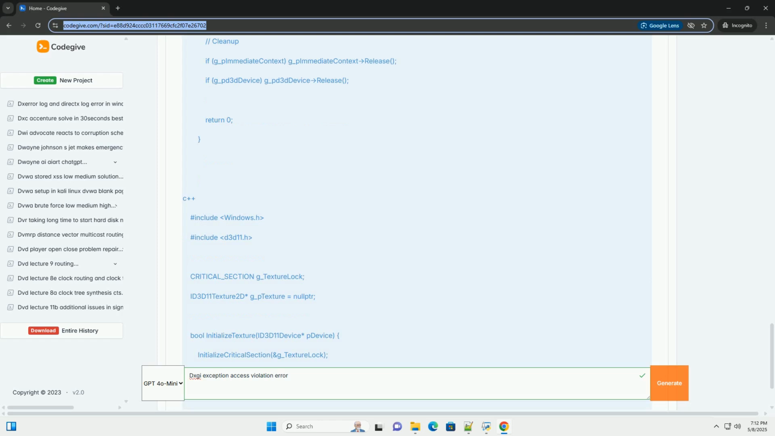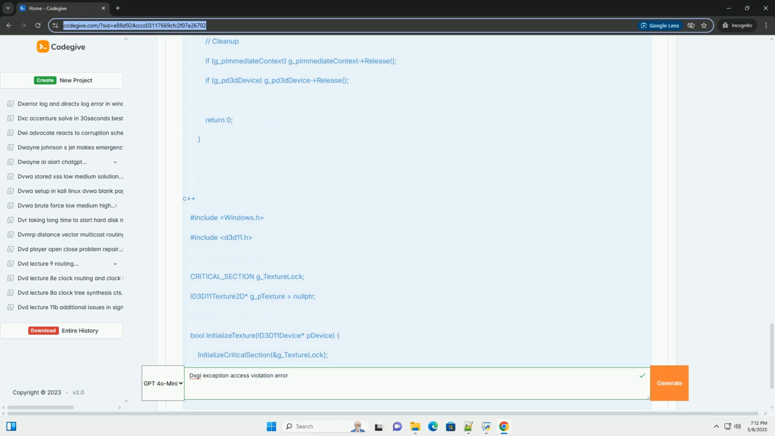Divide by zero: check for divide by zero errors, which can lead to undefined behavior. Resource binding errors: ensure that you've correctly bound textures, buffers, and samplers to the shader.